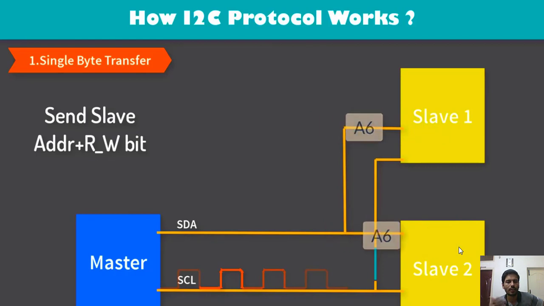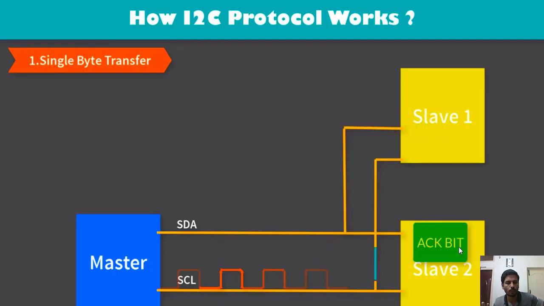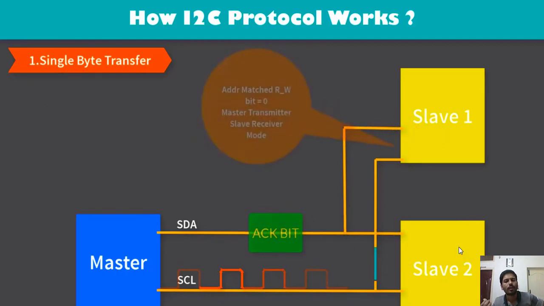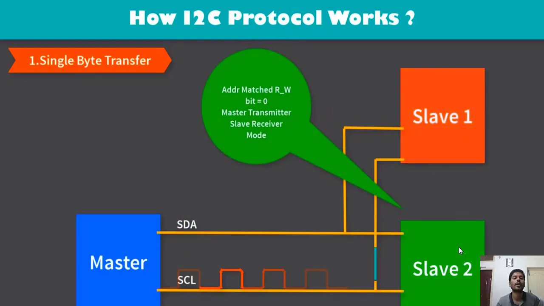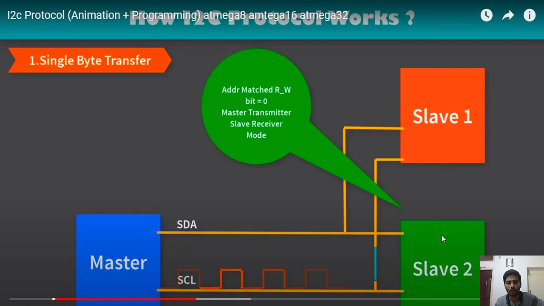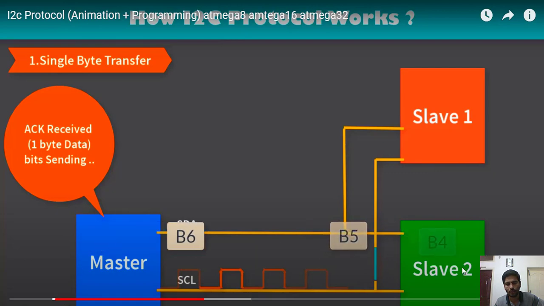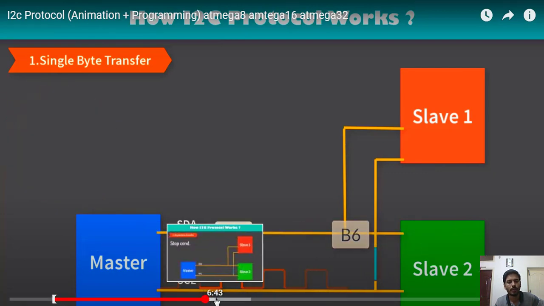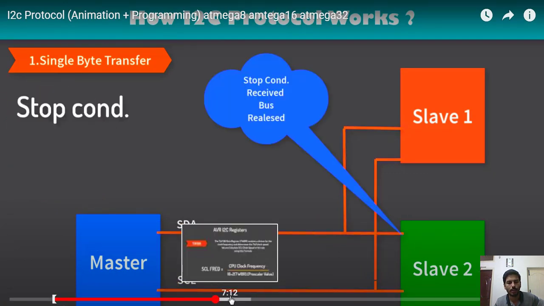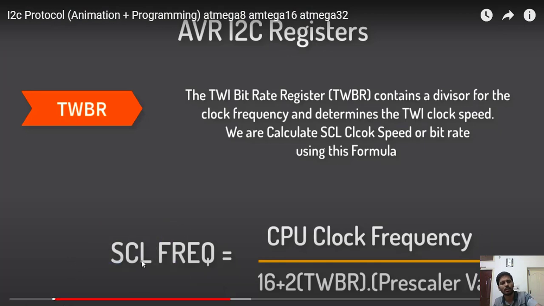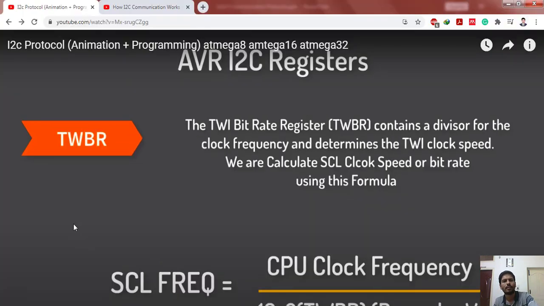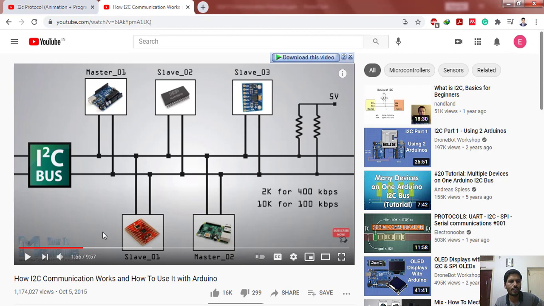Actually this transfer normally happens at 400 kilohertz. For understanding, it is shown very slowly, and as soon as it acknowledges, the data will be sent to slave 2. Similarly, we can calculate the clock rate and all those things.